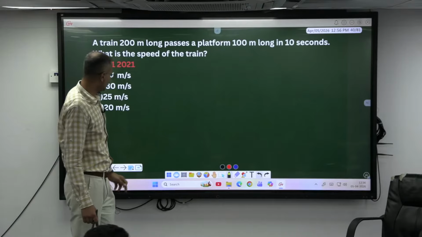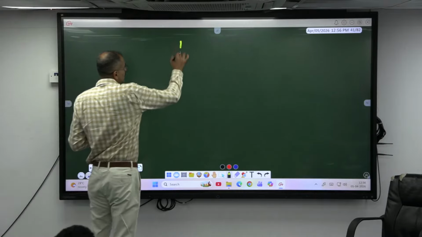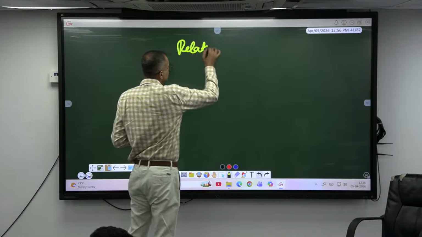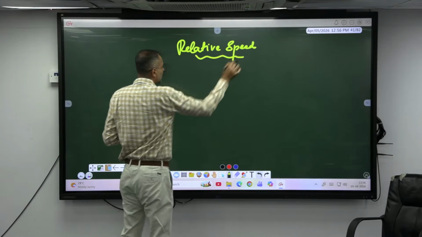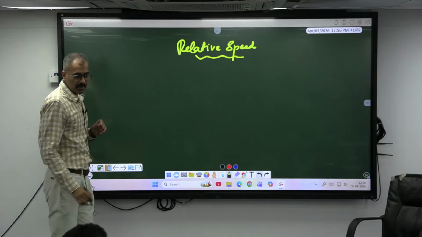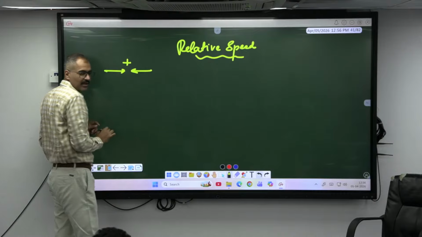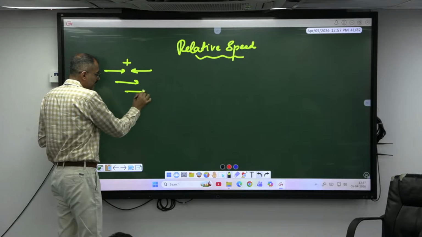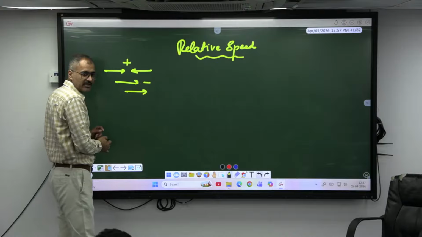Train question. Okay, before going to the train questions, look here now. Relative speed. Okay, when two bodies are moving in opposite direction here, their speed gets added. If they are moving in the same direction, then the speed gets subtracted. Okay, the speed gets subtracted.